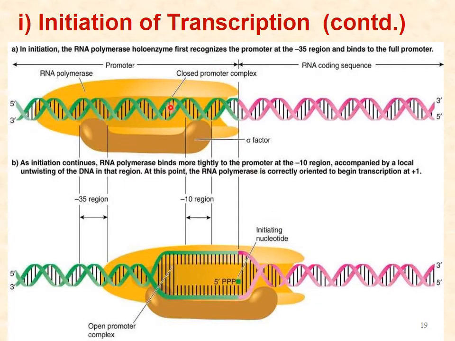You can see this yellow color is the RNA polymerase, and this is the sigma factor, which attaches from upstream to downstream. In this way, on the coding strand, as it binds, unwinding takes place. You can see this is unwinding, and then new RNA is synthesized. You can see this sea green colored one, and in this way new synthesis of messenger RNA takes place.